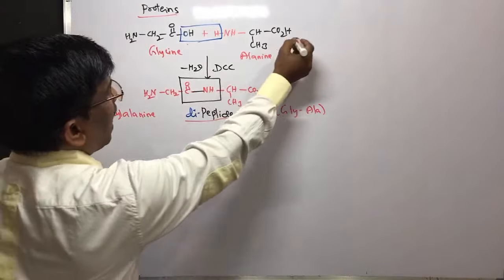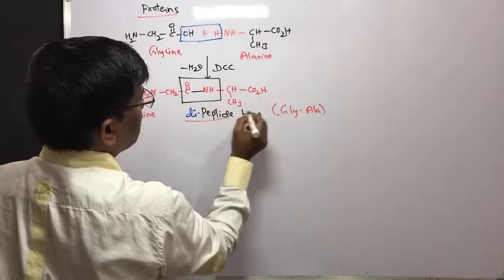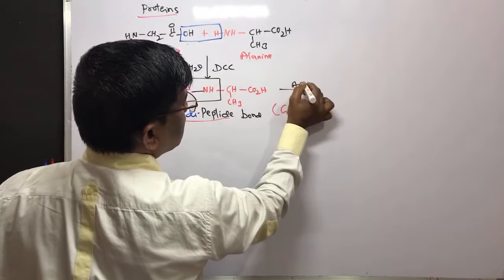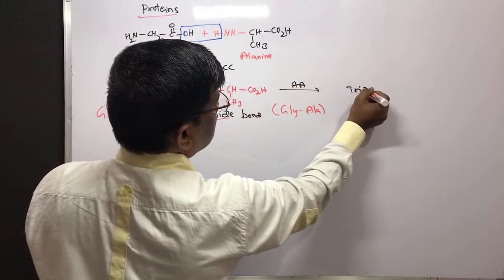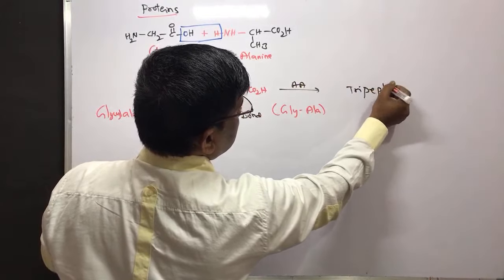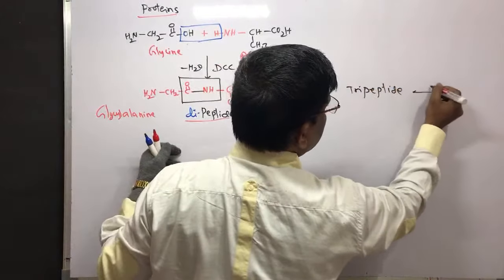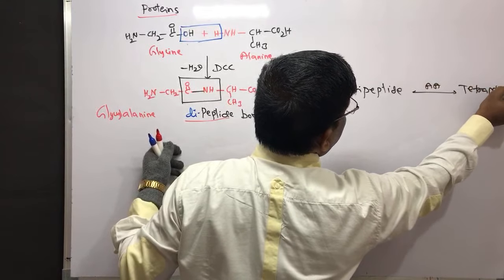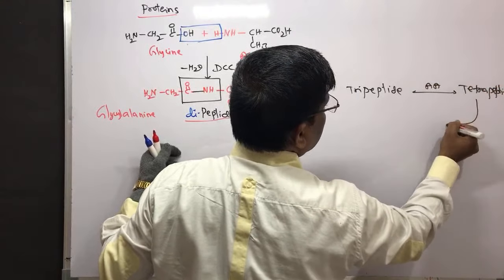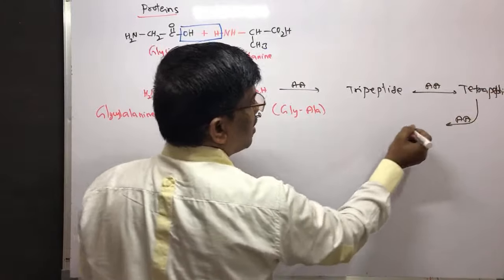For example, if I add another amino acid here, I am going to get tripeptide. And further another amino acid, tetrapeptide. So further another amino acid, penta.